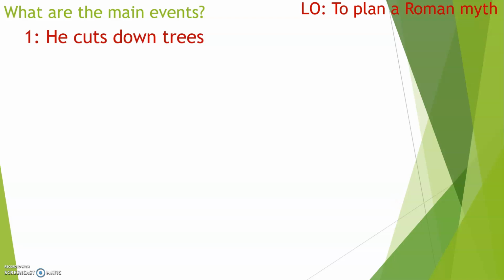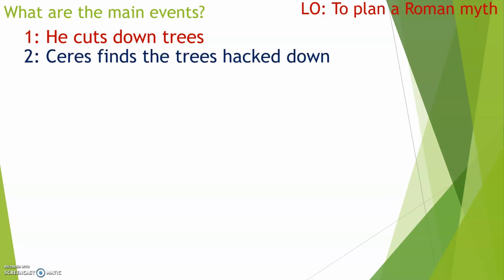Firstly, he cuts down the trees. It wouldn't really work as a story about a man who cuts down trees unless he cuts down some trees. Then, Ceres finds the trees that have been hacked down. So this is the next important thing, because obviously if she doesn't find them, then there's no curse on him.